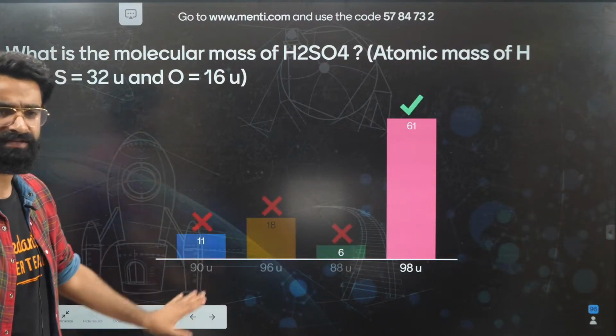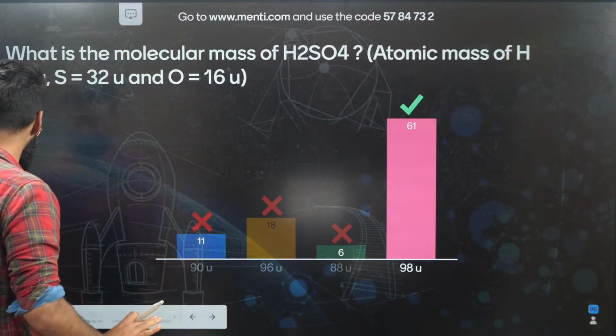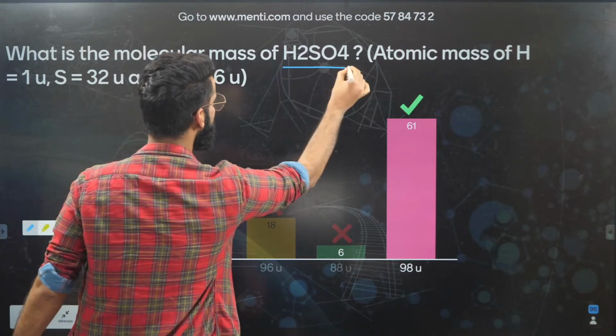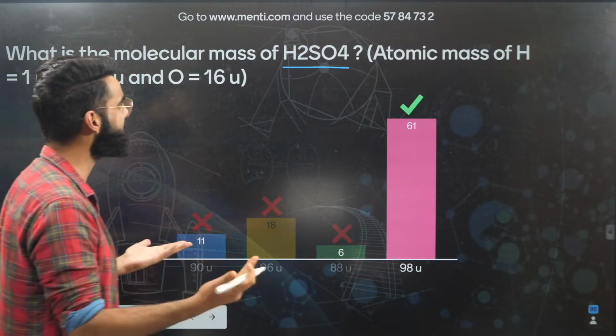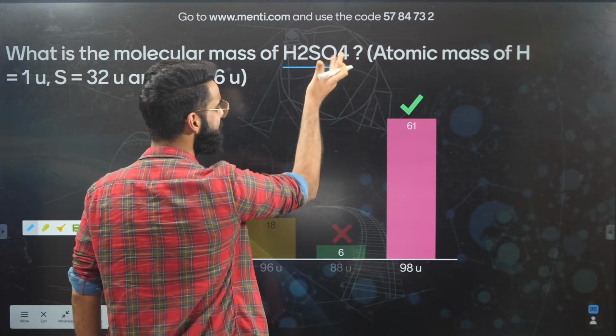Well, the majority of the students have given the correct answer. It was a very simple and basic question, I must say. You were given H2SO4 and you were supposed to calculate its molecular mass. Isn't it simple? What is molecular mass? The sum of atomic masses of different elements in a molecule.